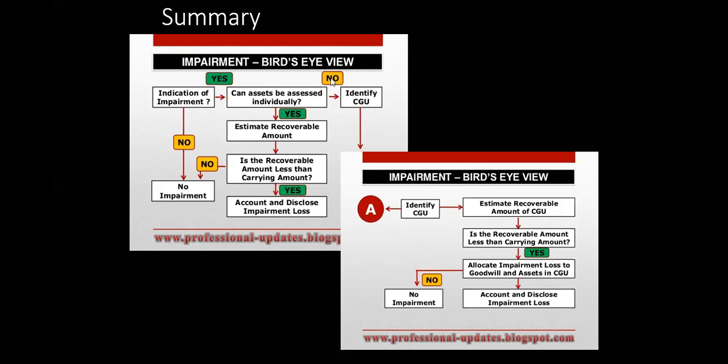If our answer is no, it means you can't identify the individual assets. All assets are going together. Then identify the cash generating units. Once you identify them, you have to estimate the recoverable amount of the cash generating unit. Again, ask if the recoverable amount is less than the carrying amount. If yes, allocate the impairment loss to the goodwill and assets in the cash generating unit, recognizing it. If the answer is no, no impairment. That is the summary.